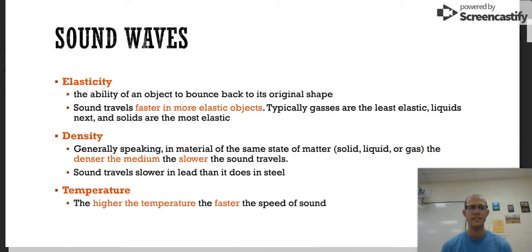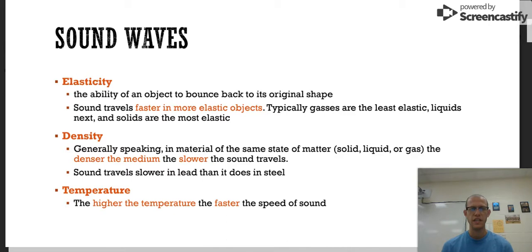All right, first, elasticity. Elasticity is the ability of an object to bounce back to its original shape. Sound travels faster in more elastic objects. Typically, gases are the least elastic, liquids next, and solids are the most elastic. So think about metal and think about water. Water, liquid, is less elastic than steel or metal, which is more elastic. So sound travels faster through the metal.